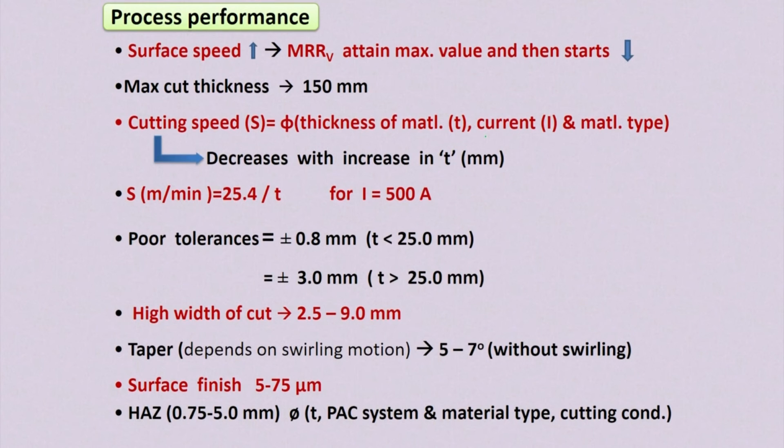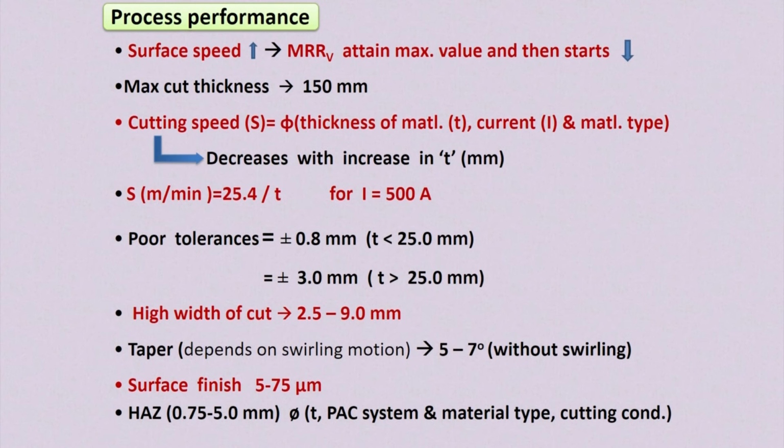This cutting speed depends on the surface speed of the workpiece material, the material property, and also the thickness of the workpiece you are cutting. It is a function of thickness T, and also a function of current I. The cutting speed decreases with the increase in thickness.